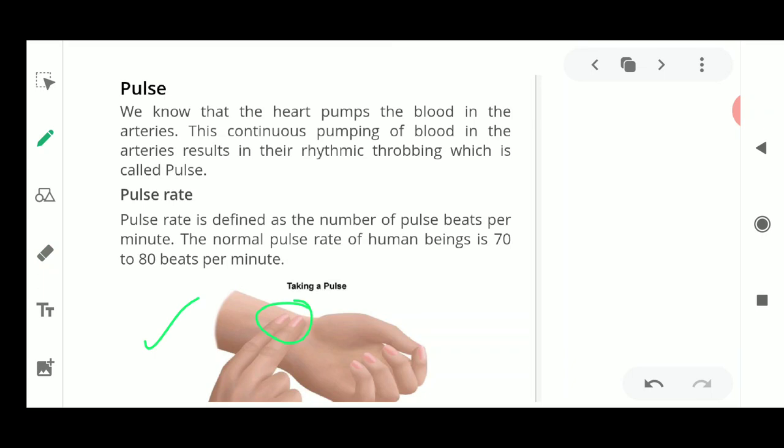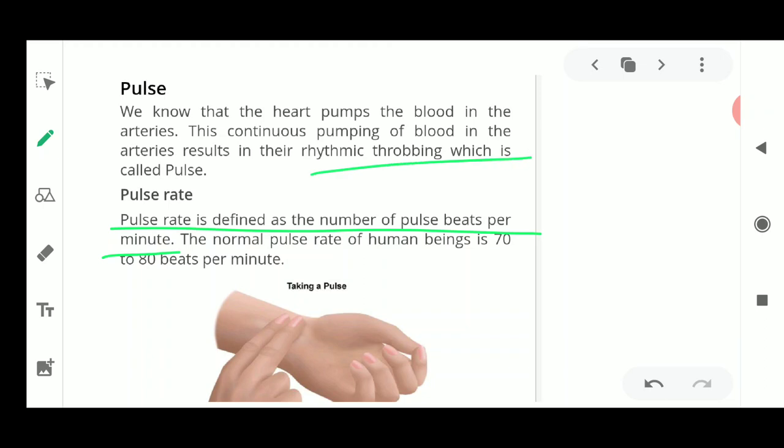You can feel it in your right hand and also in your left hand, and you will find that the pulse rate of a normal human being is about 70 to 80 beats per minute. So this is the pulse rate. The pulse rate is defined as the number of pulse beats per minute. Our heart is beating 70 to 80 times per minute, and that is why we feel that throbbing in the wrist.